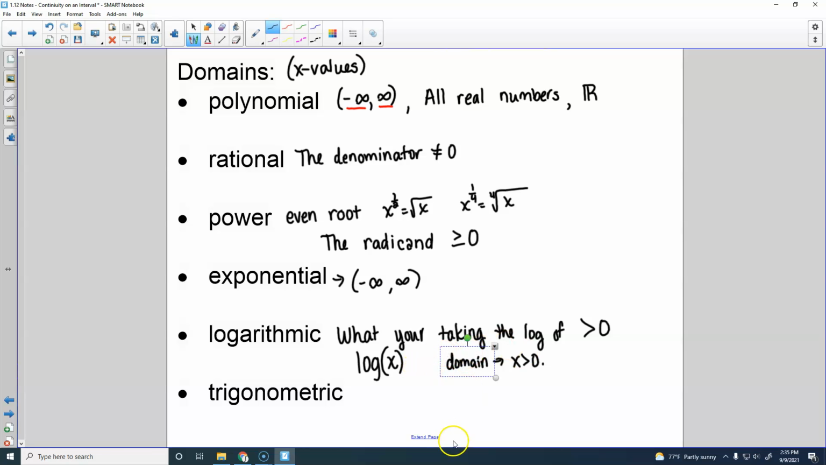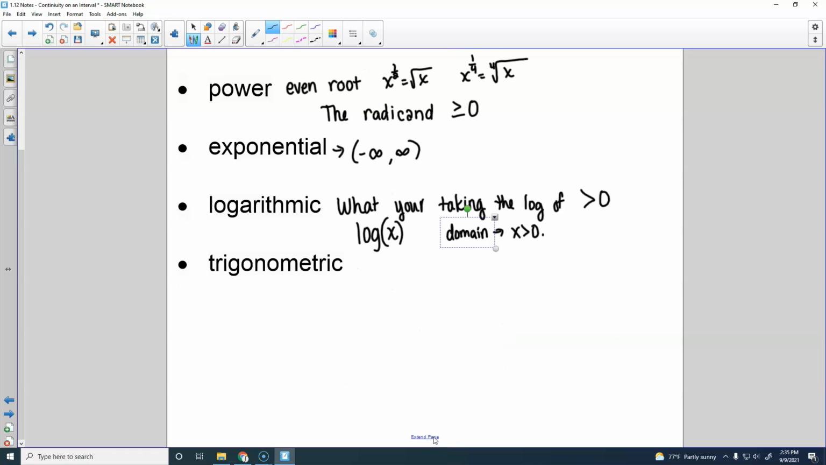Alright, and trig, I'm not going to go as much into trig, but I will tell you for sine and cosine, those are continuous everywhere, negative infinity and positive infinity.